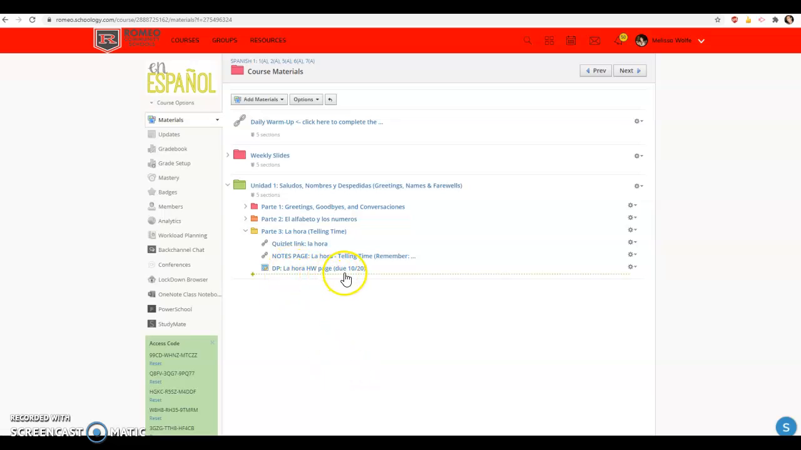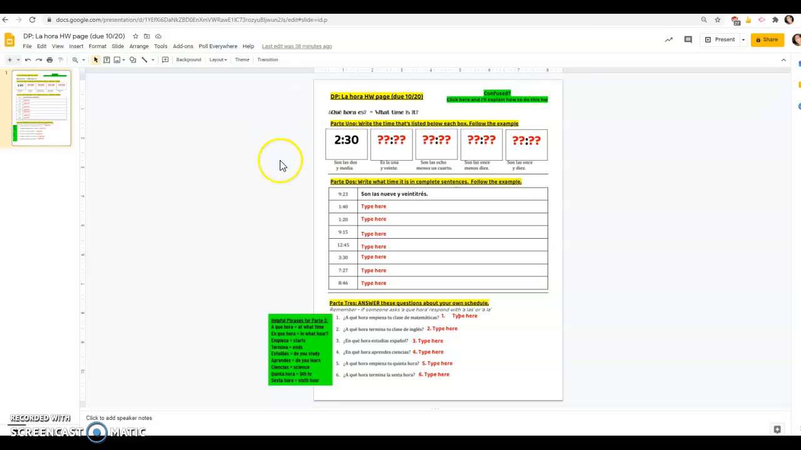DP, La Hora homework page, due 10:20. So to get there, you need to go into Schoology, and under Unidad Uno, you're going to open the new yellow folder, Parte Tres, and go to the homework. I already have it open, so I'm going to automatically open. All right, this is what the homework looks like.